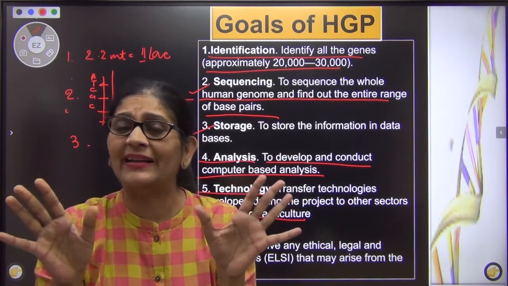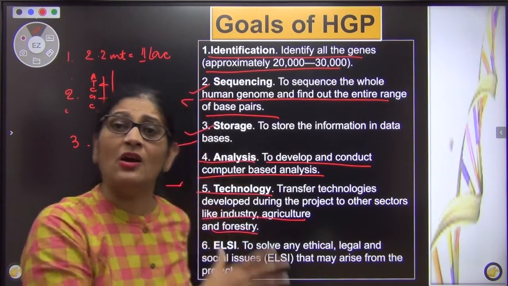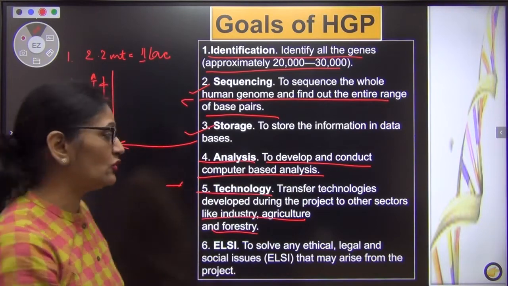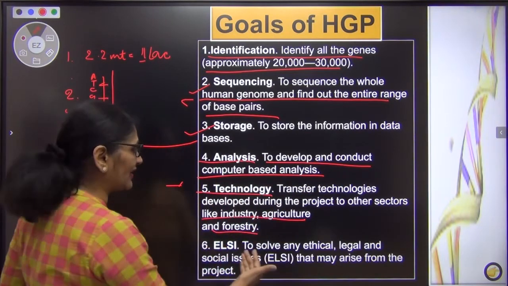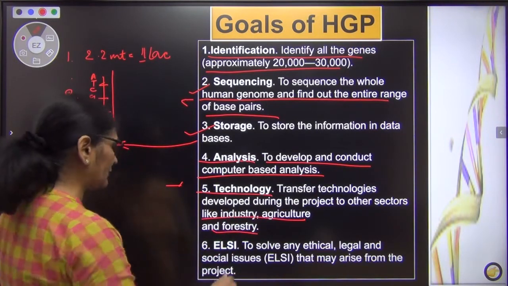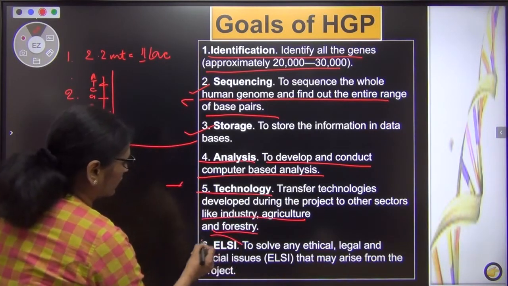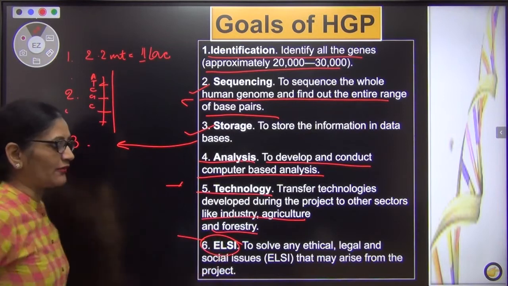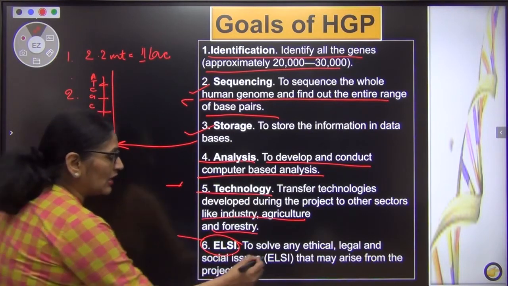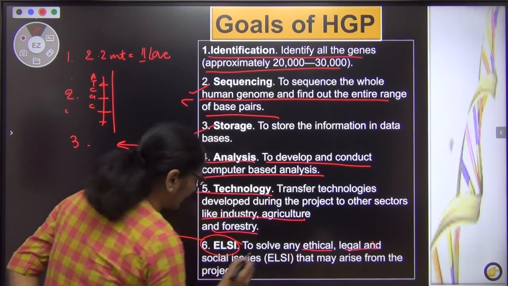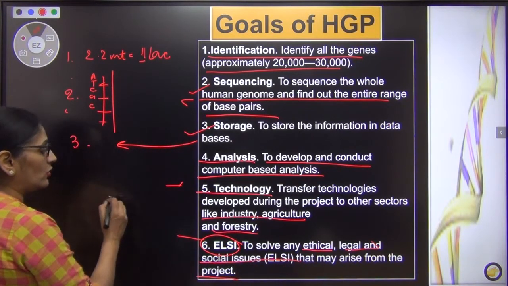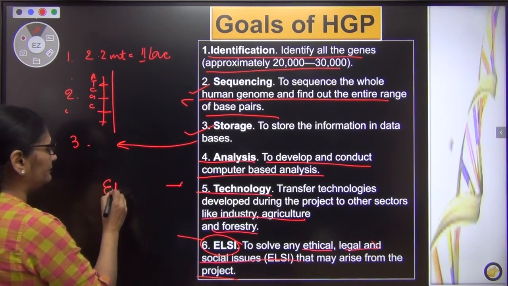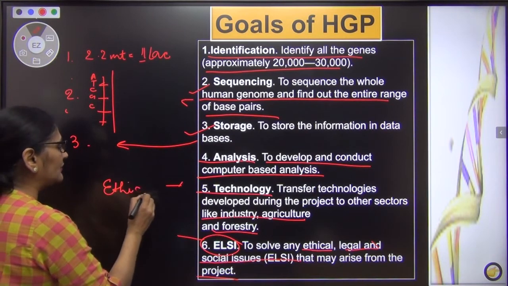This is a very bad example, but what I want to tell you is, once I have knowledge of the genome, I want to transfer my knowledge to other industries like agriculture, forestry. And the most important role was ELSI. Now the full form of ELSI is very, very important to solve any ethical, legal and social issues that may arise from the project. Now what do I mean by ethical problems? Ethical, now.